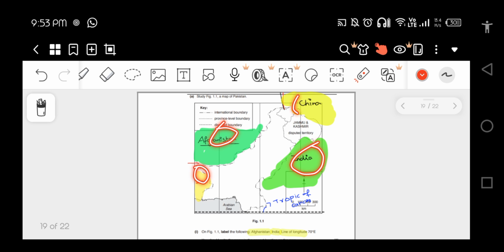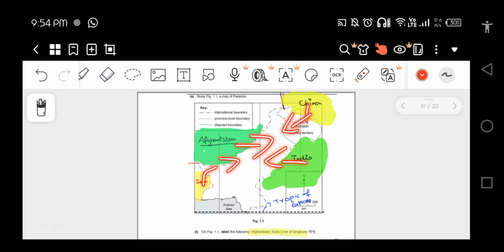So let's suppose I say Pakistan is north of Arabian Sea, west of India, southwest of China, east of Afghanistan, northeast of Iran. So you just have to tell the location of Pakistan in relation to other countries, right?